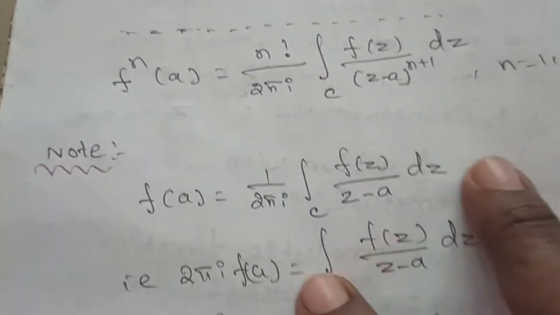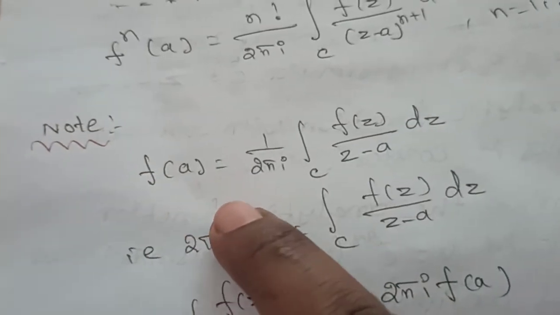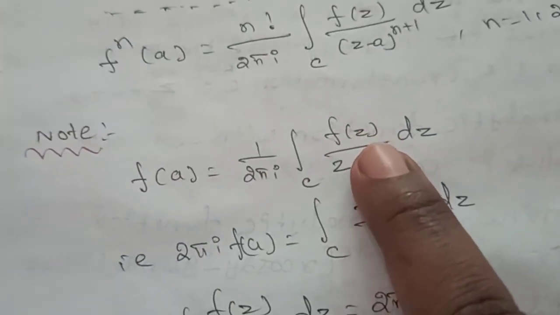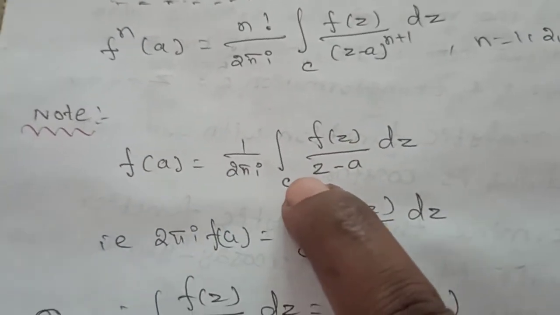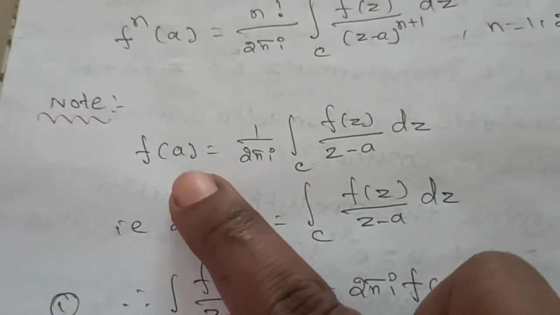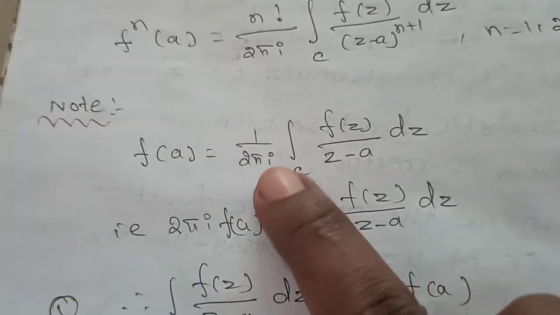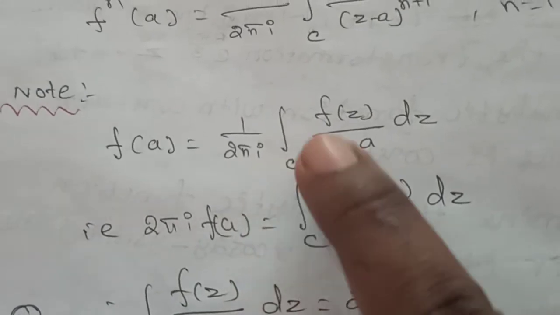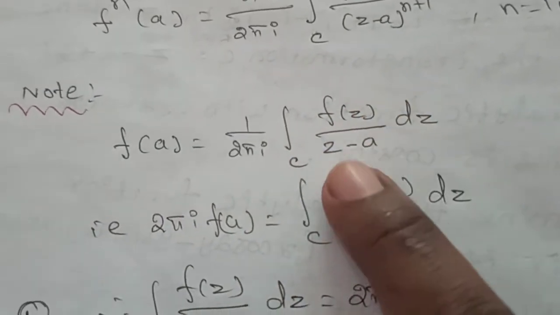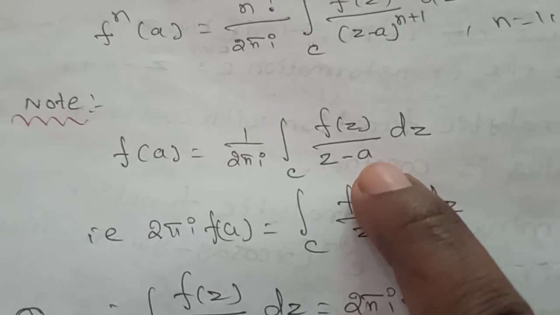Okay, see the notation. Already you know the Cauchy integral formula. What is the statement of Cauchy? f of a is equal to 1 divided by 2 pi i into integration of c f of z divided by z minus a into dz.